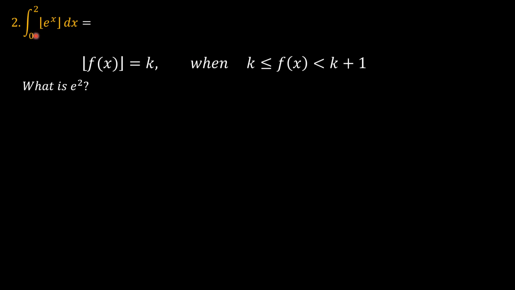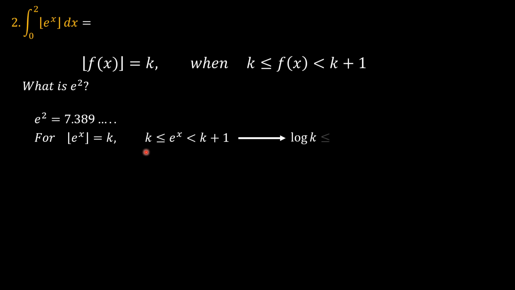We know the lower limit is going to be 1, e to the 0 is 1, and e to the 2 is 7.389. Now the floor function of e to the x being equal to k happens when e to the x is greater than or equal to k and less than k plus 1. Taking the natural log of both limits, x will be greater than or equal to log k and less than the natural log of k plus 1.